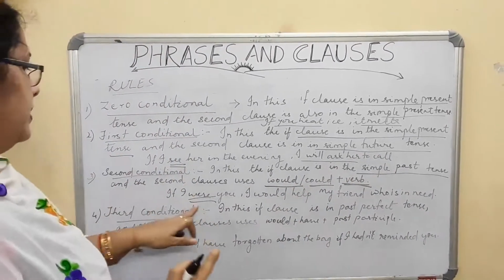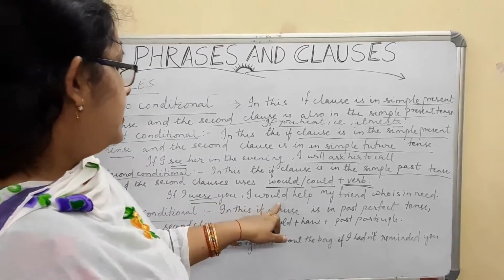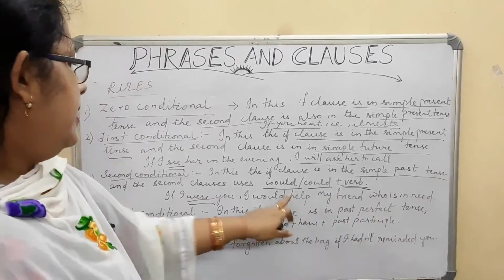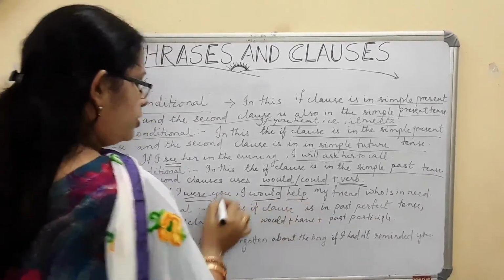Okay. First one is in simple past tense, the if clause. Second clause is in would or could plus verb. Help is your verb and I have used would.